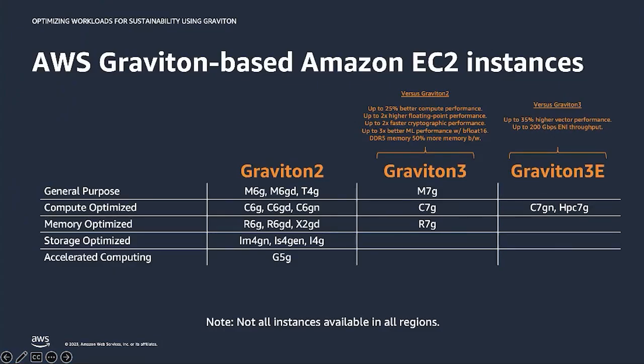Let's start with EC2. EC2 is typically the largest component of a customer's compute usage and therefore a high-impact opportunity to drive efficiencies in terms of resource consumption, cost, and carbon. As of today, we have 18 instance types that are powered by Graviton 2 and Graviton 3, available across all 31 AWS regions. There are over 100 Graviton-based EC2 instances you can choose from. These options enable you greater flexibility in right-sizing for a broad range of your workloads.